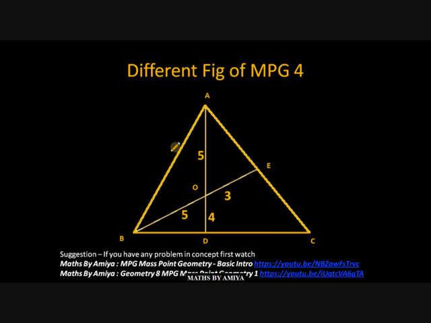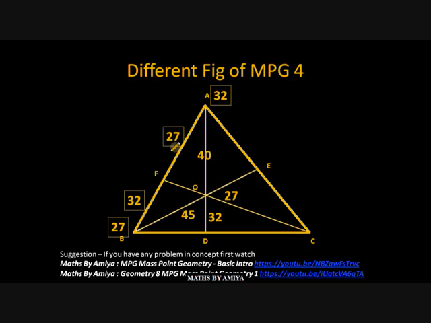In the last figure, when we have inner weights and we are looking for the ratio of BF is to FA, first we have to equate the inner weights. Summation is 9, summation is 8, cross multiply. So we can say our distribution should be AO becomes 40, OD becomes 32, BO becomes 45, OE becomes 27. And if we work on line AD, A becomes 32, and we work on line BE, B becomes 27. If you are having a problem anywhere understanding how I am doing this, I would suggest please watch the first 2 concept videos. So the ratio of AF is to FB is nothing but 27:32.